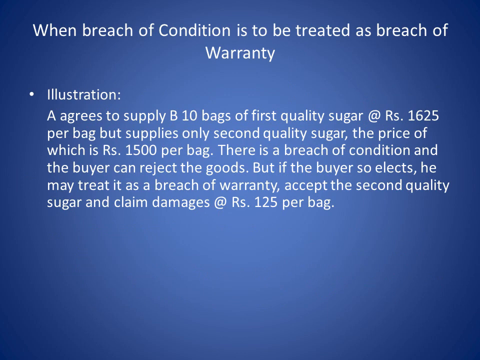Illustration. A agrees to supply B 10 bags of first quality sugar at rupees 1625 per bag, but supplies only second quality sugar, the price of which is 1500 per bag. This is a breach of condition and the buyer can reject the goods. But if the buyer so elects, he may treat it as a breach of warranty, accept the second quality sugar and claim damages at rupees 125 per bag. How did we get 125? It is 1625 minus 1500, which is rupees 125.